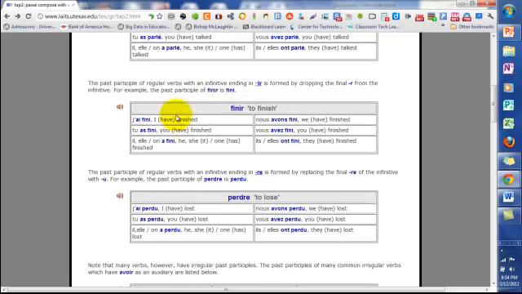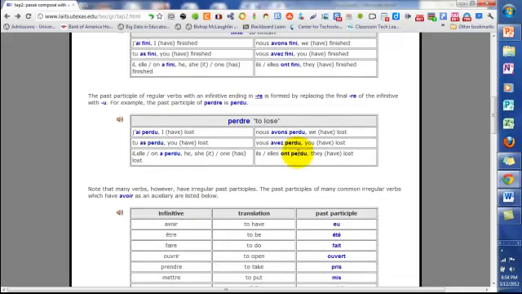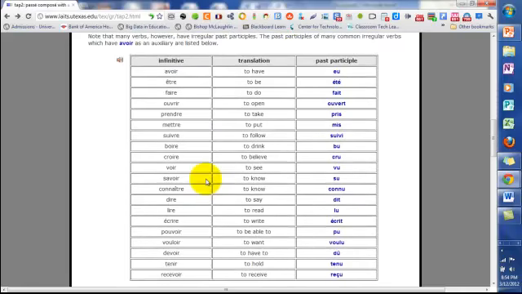So finir, that fini, stays all the way through. Perdu stays all the way through. Only thing that ever changes is going to be the auxiliary. Alright? So we'll do some of the irregular verbs. Let me just go over those quickly so you have them for future reference.